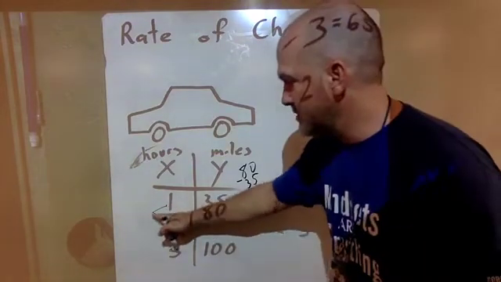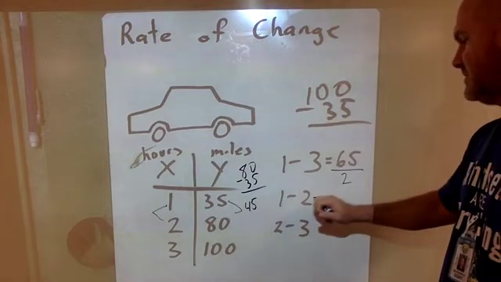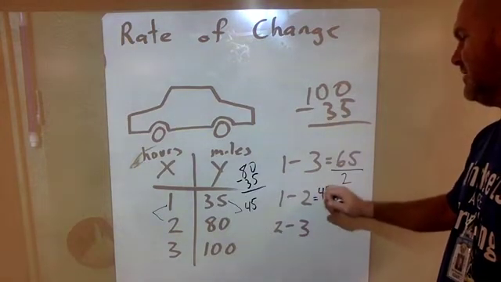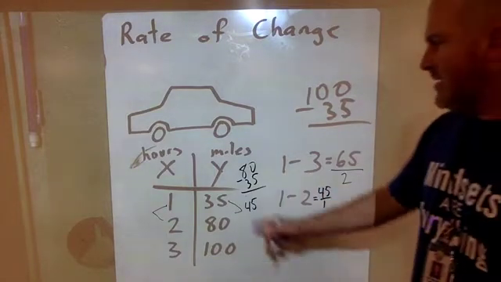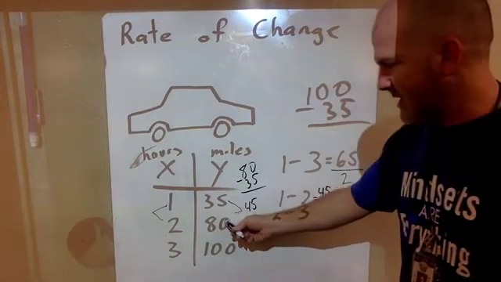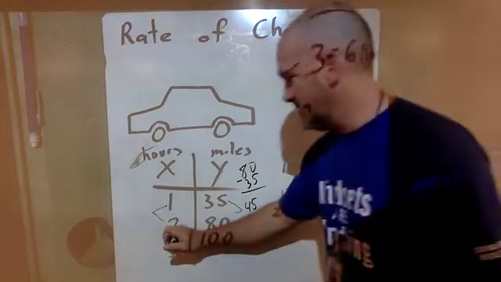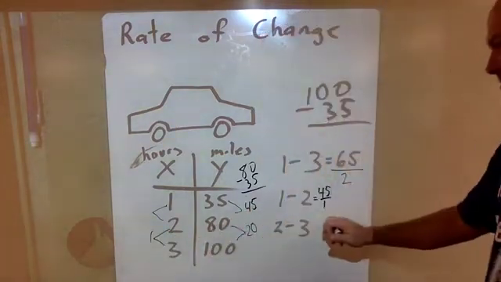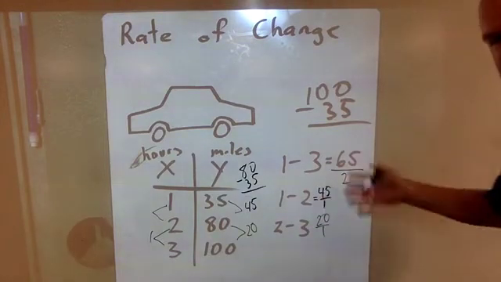And it was just 1 hour, 2 minus 1. So this is over 1. So the rate of change between 1 and 2 hours is 45 over 1, or just 45. Then how about the last one, 2 to 3? Well, from 2 hours to 3 hours, you went a total of 20 miles in a total of 1 hour. So it's 20 over 1.